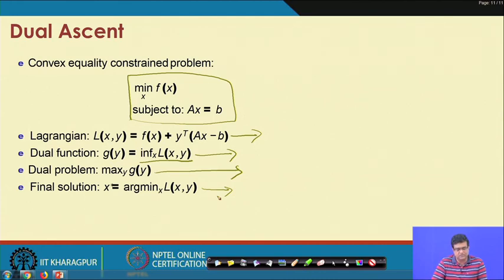You can show that you can solve it in a minimax manner. You can take the max over y of L of x comma y and compute the min over x, or you can do the other way round, and in the case of a convex optimization problem the two are the same.